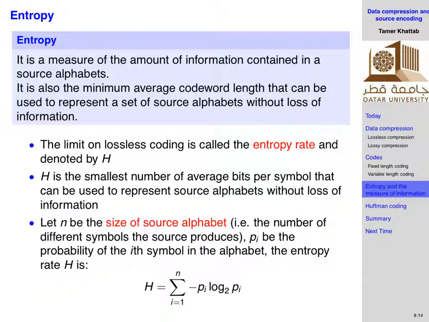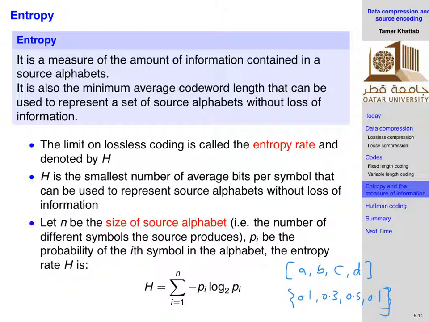So assuming that I have a source which is producing an alphabet consisting of, let's say, A, B, C, and D, where A has a probability 0.1, B has a probability 0.3, C has a probability 0.5, and D must have a probability of 0.1 as well.